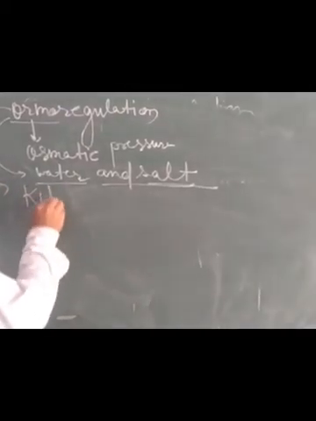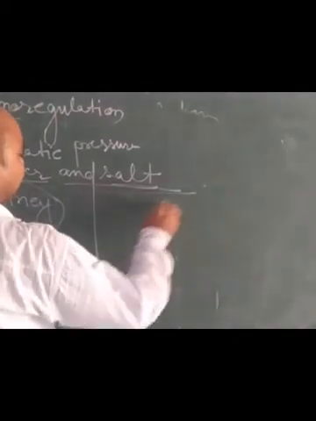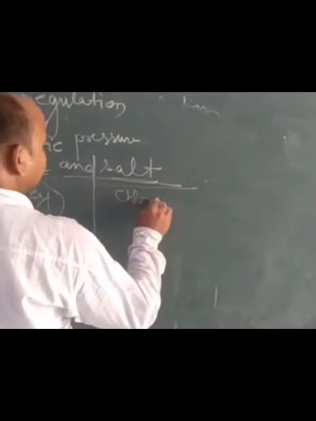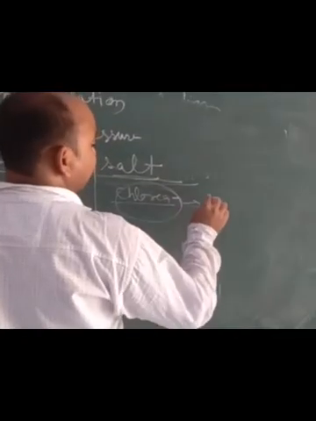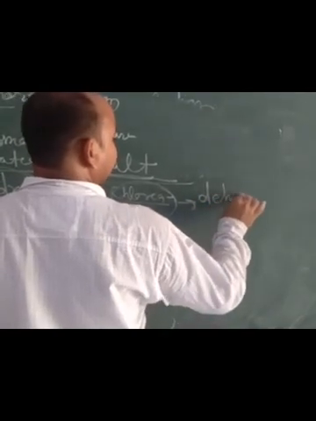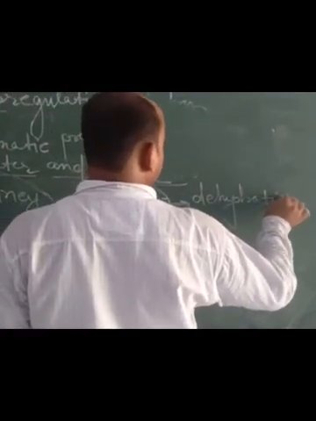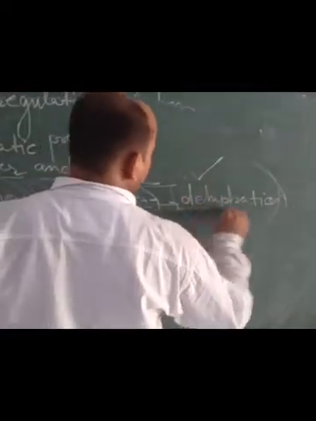The main excretory or osmoregulatory organ is the kidney. There will be no doubt about it. If there were no kidney in our body, then the maintenance of water and salt in our body would be affected. As we know, sometimes we get affected by a cholera-like disease in which vomiting and loose motions occur again and again. That's why a condition arises that is called dehydration, and this dehydration is very harmful to our kidney because harmful substances get accumulated in our kidney vessels.